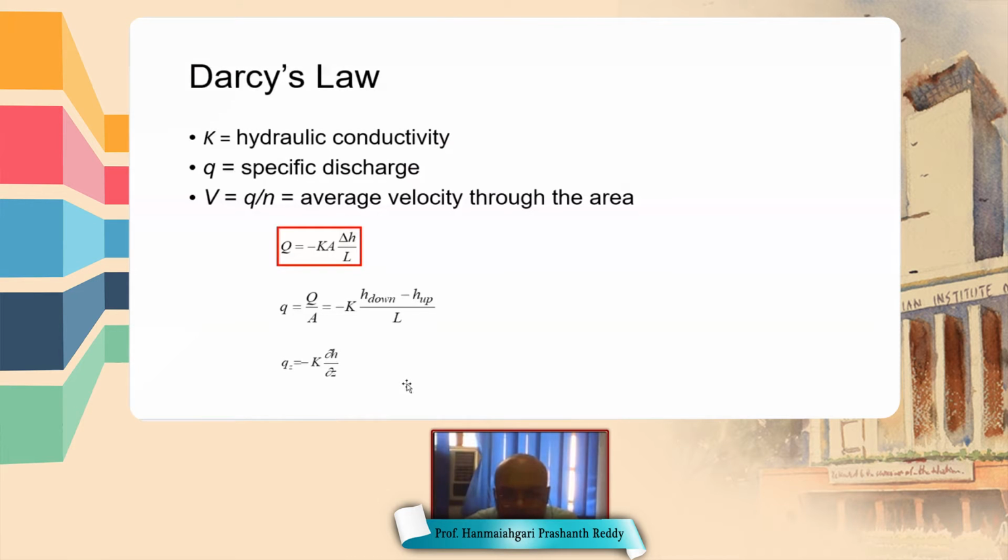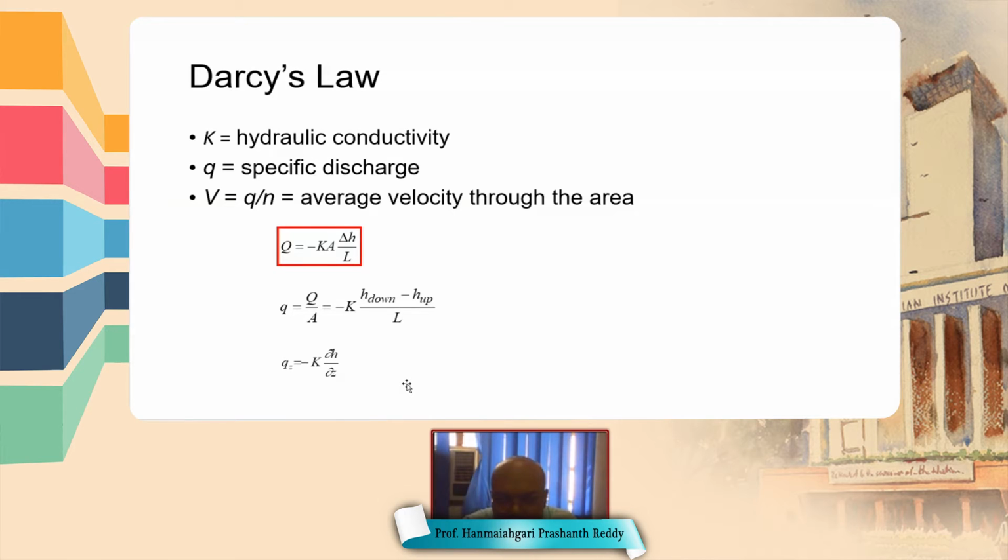So the flow through porous media can be explained by Darcy's law. Darcy's law is nothing but a momentum equation, where the inertial forces are balanced by frictional forces. The equation is Q equals minus K A delta H by L. So this is Darcy's law.